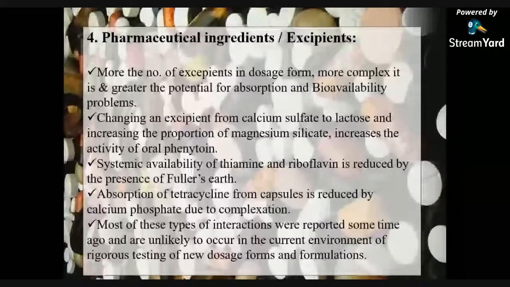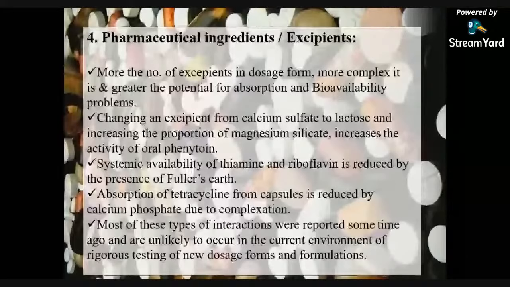If we take an example like phenytoin, we can say that by changing one excipient instead of another, we can increase the absorption of a particular drug. Systemic availability of thiamine and riboflavin is reduced by the presence of Fuller's earth.